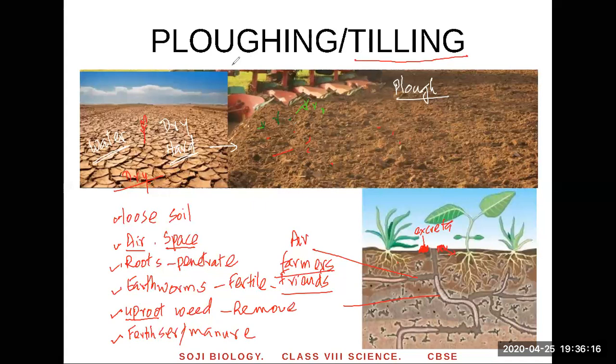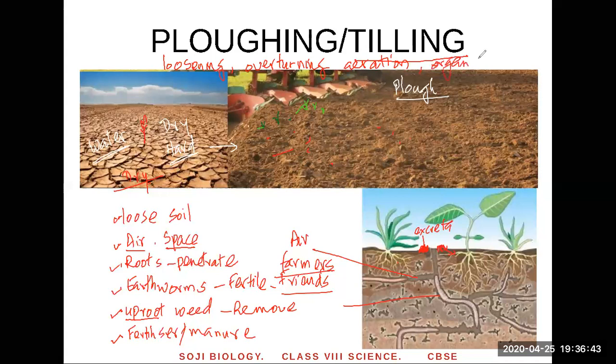How do you define it? It's a process of loosening. There are 2 points. It's a process of loosening the soil, and second point, overturning the soil. Why? To promote aeration, means promote more air, make it more aerated, and it helps in the growth of organisms.